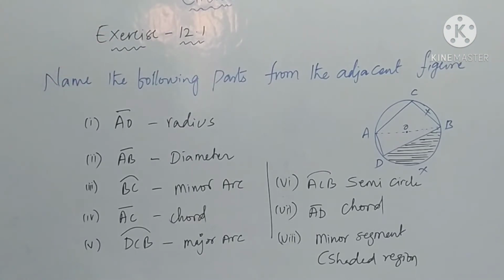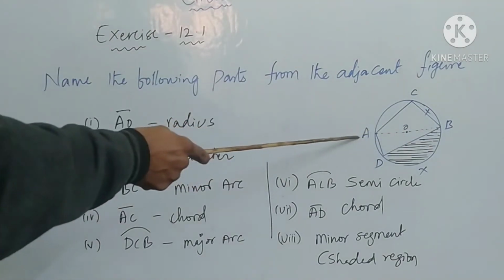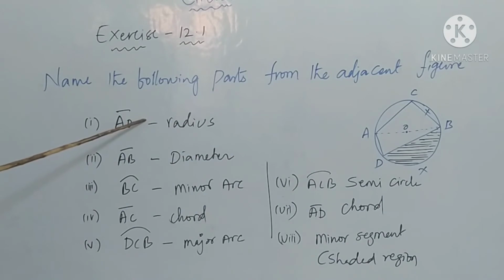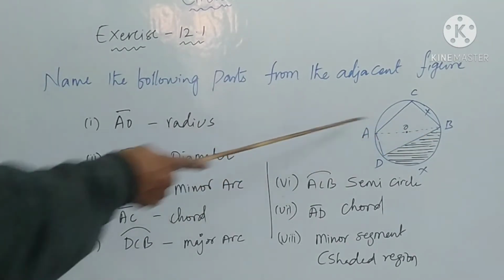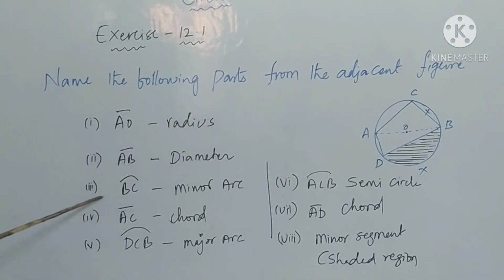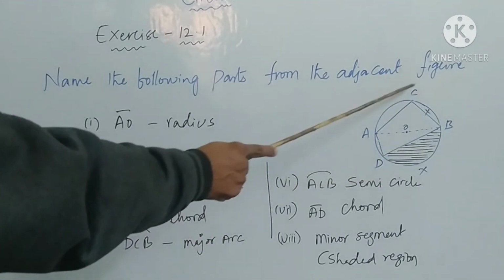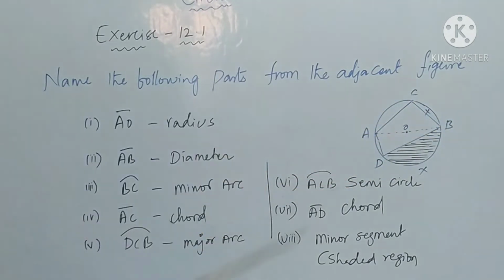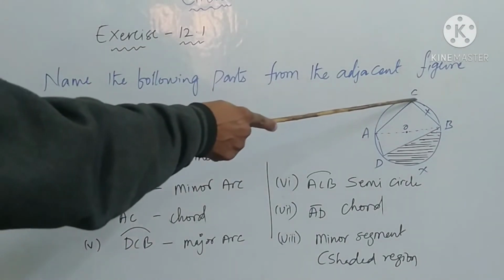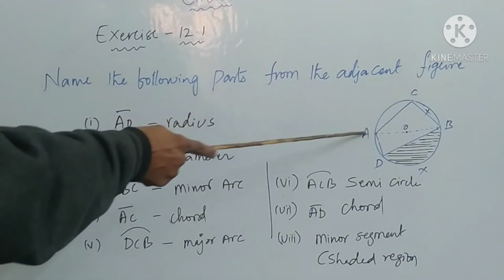This is exercise 12.1. First question, first Roman. Name the following parts from the adjacent figure. Here OA is the radius, and AB is the diameter, and BC is the minor arc, and AC is the chord,